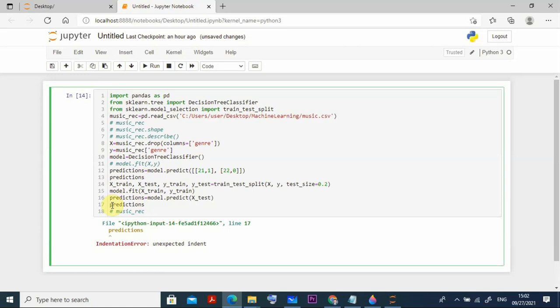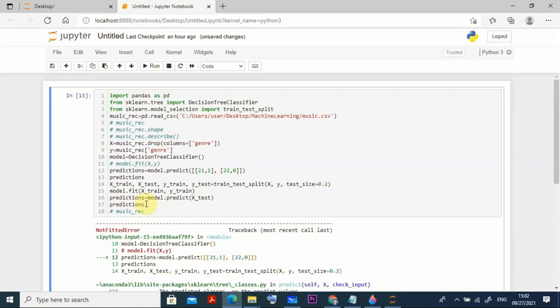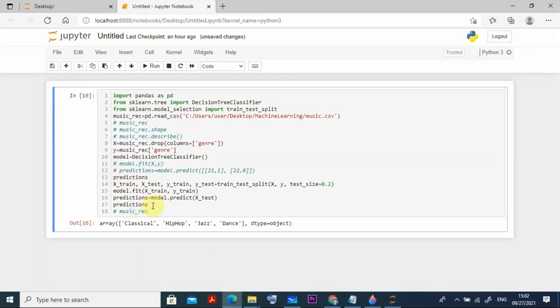Back. Yeah, you can go for this thing and Control enter. Yeah, line number 12 is not necessary, predictions model, because again it is confusing, that 12 you put it there. Okay, then you go for this one, then I go for Control enter. Yeah, so now you can see, now also it is able to go for that, for this X test it is going classical, hip hop, jazz, and all things of that type. You get it now. Now I want to check the accuracy.